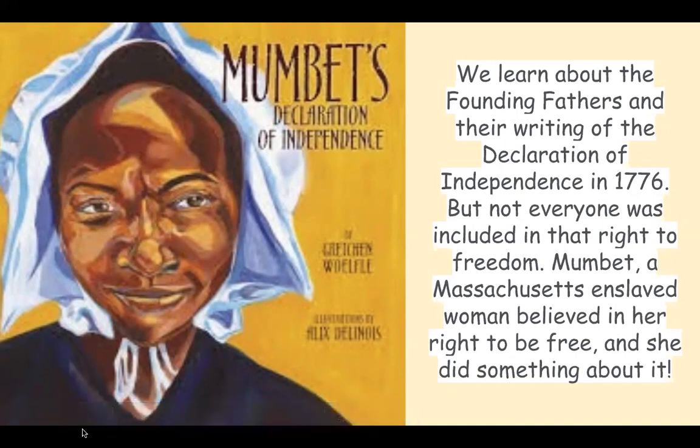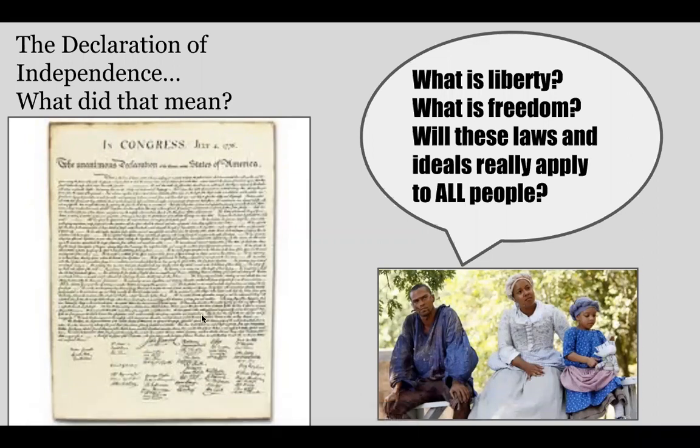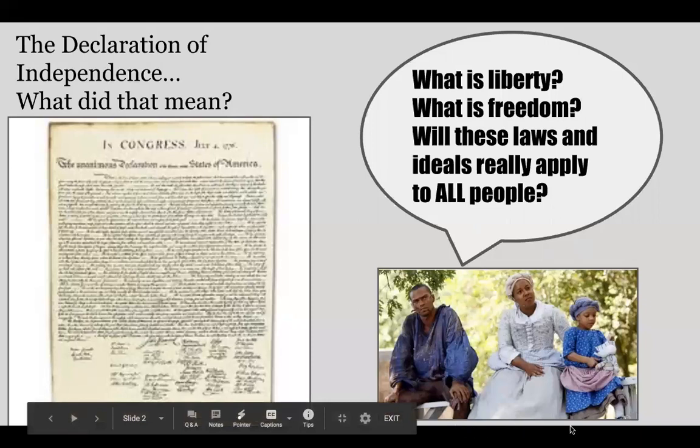So let's see if I can, there we go, slide 2. So we know about the Declaration of Independence, but the question we're going to explore this week is, what did that mean? Whose independence? And what is liberty? What is freedom? Will these laws and ideals really apply to all people? This is a question that people at that time legitimately had the right to ask.